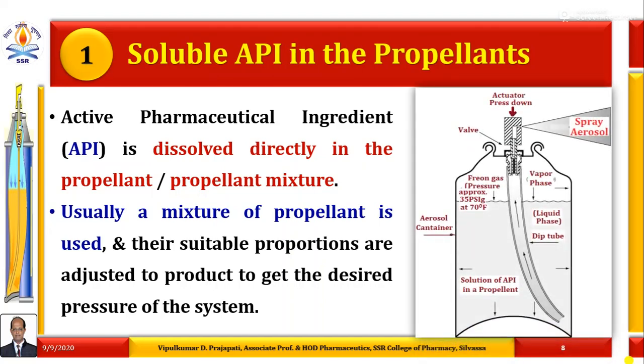So this image indicates how the soluble API in a blend of propellants is mixed and fixed in the aerosol container with the help of a valve and actuator, and when the actuator is pressed down, the product is emitted as a spray type aerosol.